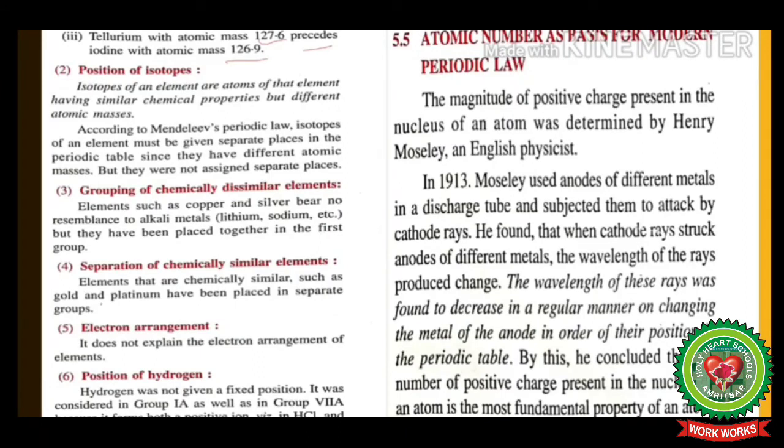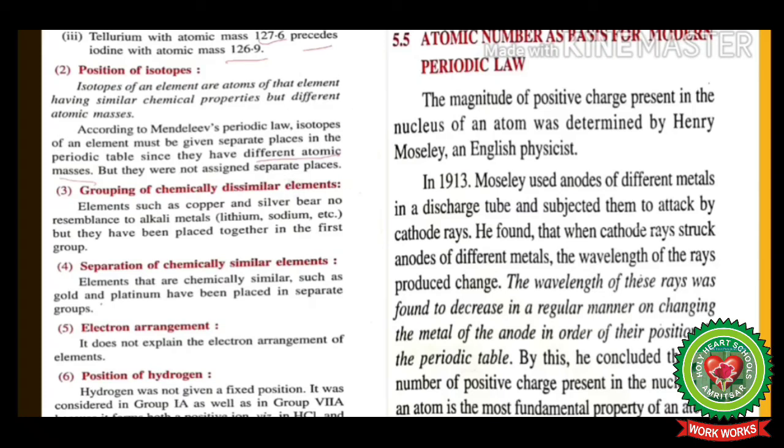The second reason for discarding Mendeleev's periodic table was the position of isotopes. Isotopes of an element are atoms of that element having similar chemical properties but different atomic masses. According to Mendeleev's periodic law, isotopes of an element must be given separate places in the periodic table since they have different atomic masses, but they were not assigned separate places.